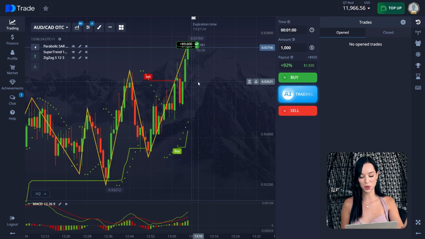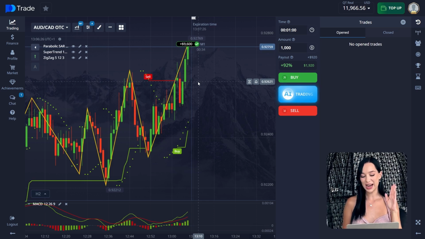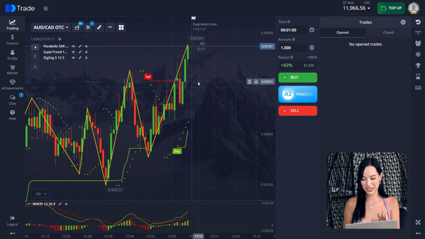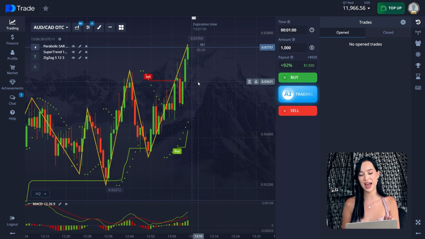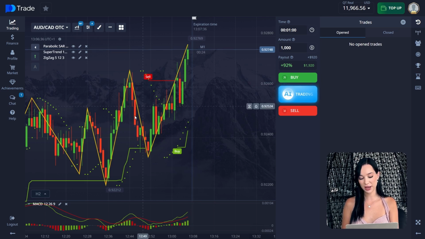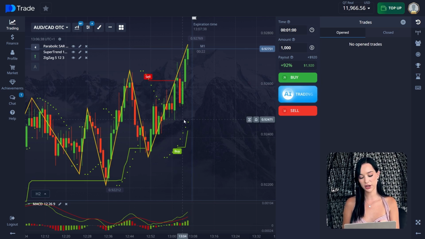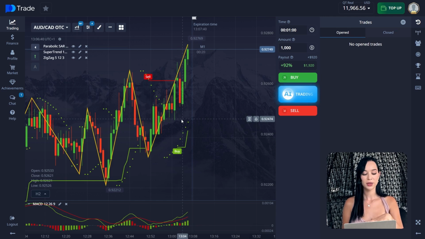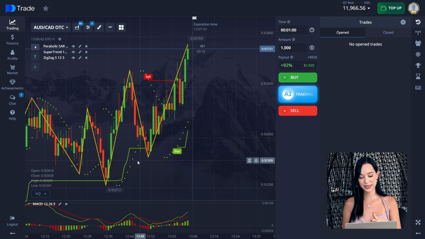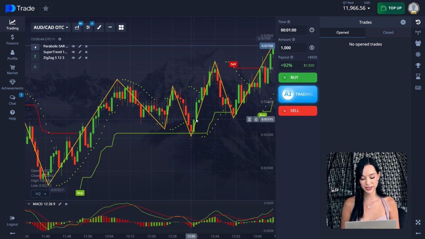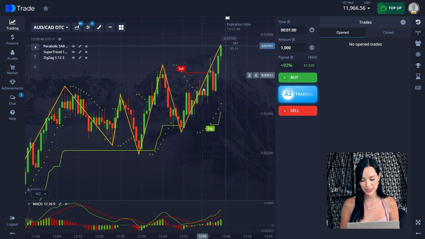We closed this trade. Maybe for someone it was something really crazy and it didn't have any sense, but actually it does, and I explained to you why. So I hope you also understand that. Here we have also the buy signal, the parabolic SAR signal, also buy, the zigzag indicator, the MACD indicator. So that's why we opened here a buy trade and we closed it successfully, guys, successfully.